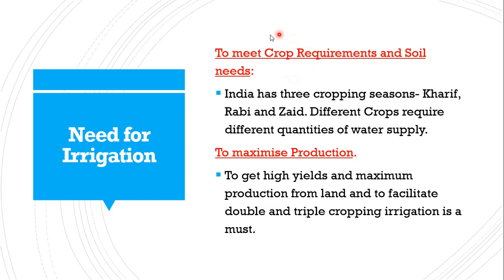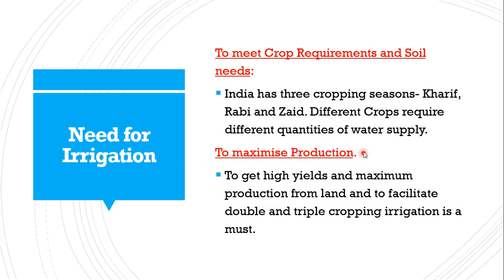Point number three, the crop requirement. Each crop is different. A simple example is rice and tea. Both need a lot of water, but rice needs stagnant water, whereas tea needs a shower of water. That means continuous water, but in the form of a shower. It should not be water stagnation. Again, different types of crops like kharif summer crop, rabi winter crop, zaid the intermediate summer crop. Each cropping season needs different amount of water. So to meet that need, we need a good irrigation facility.